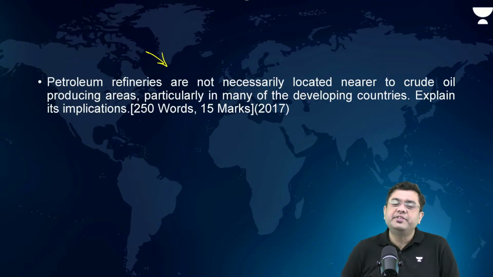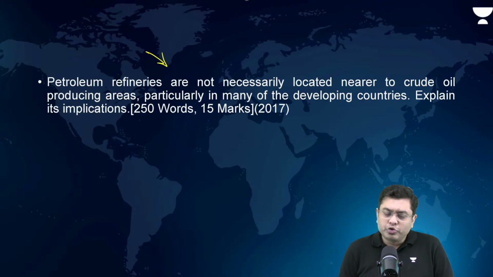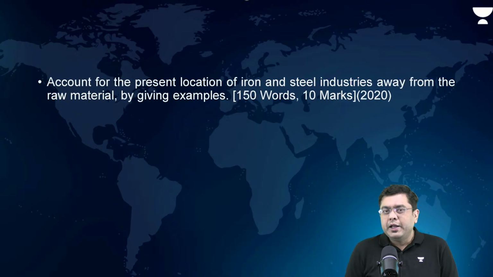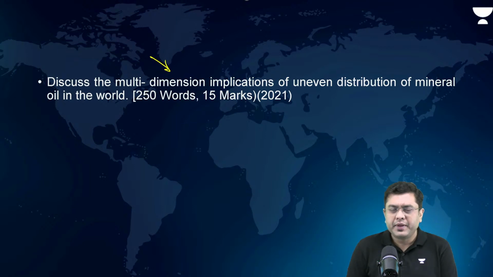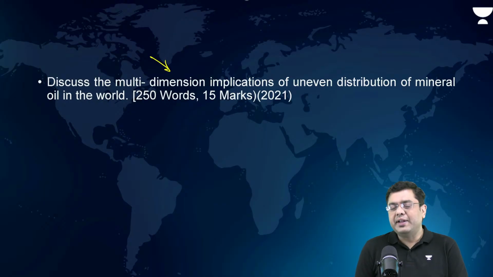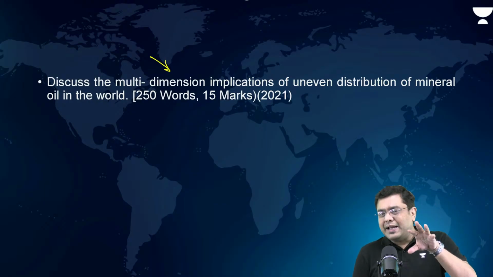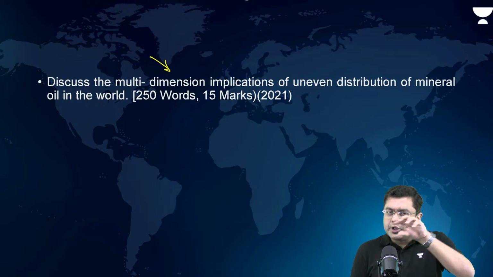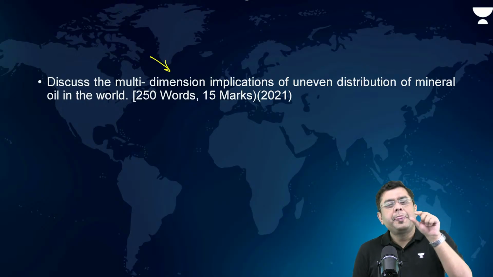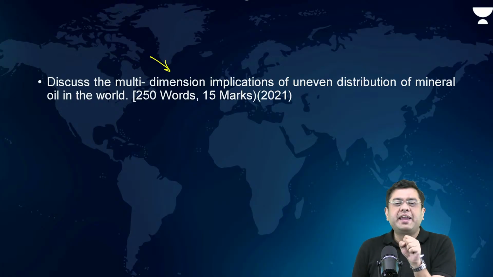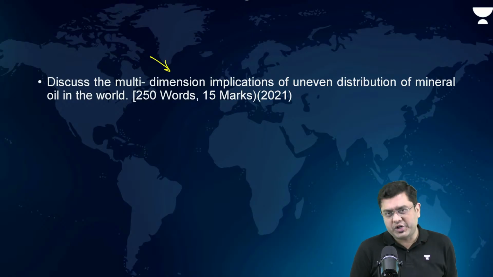Petroleum refineries are not necessarily located closer to crude oil producing areas. Now, in both these, it is associated with mineral oil. When we talk about oil, which are the oil rich regions of the world? One is the area of Russia, then in North America, US, then comes western part of US, then Latin America, Venezuela, the northern part of South America, northern part of Africa, then Central Asia across the region of Caspian, West Asia. These are the regions which are rich in oil, eastern part of Russia.